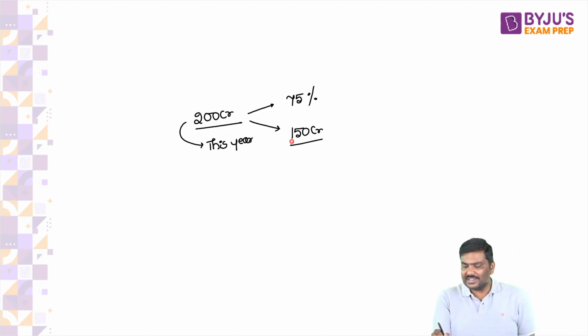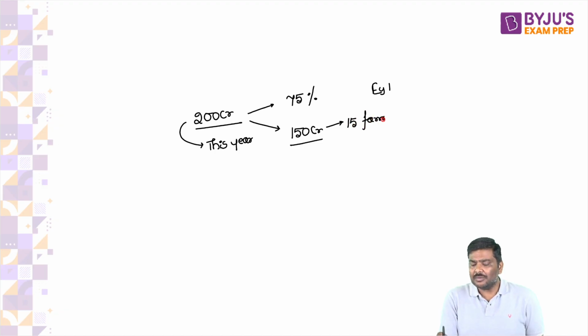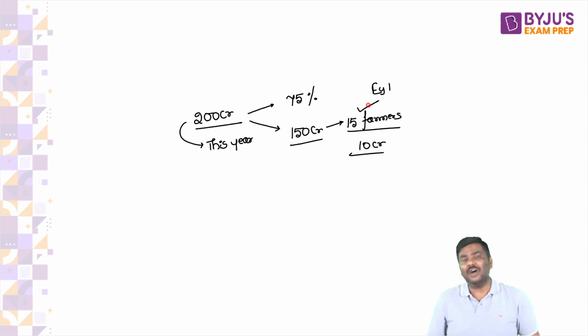Now, I'll give you two examples. Please tell me what makes more sense for you in the context of a small finance bank. 150 crore rupees will be given to 15 farmers. Again, a hypothetical example. Is it okay if I give 10 crore rupees to each of the 15 farmers? That is example 1.